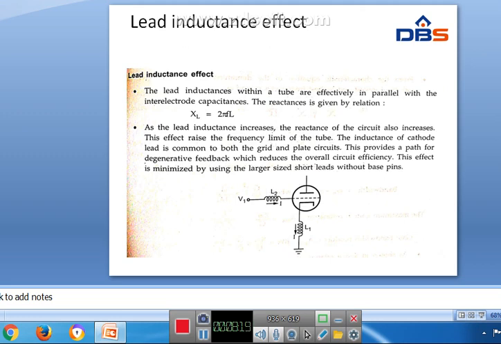So how to eliminate the lead inductance effect? If you choose larger size short leads without base pins, the lead inductance effect is minimized. That is the lead inductance effect.